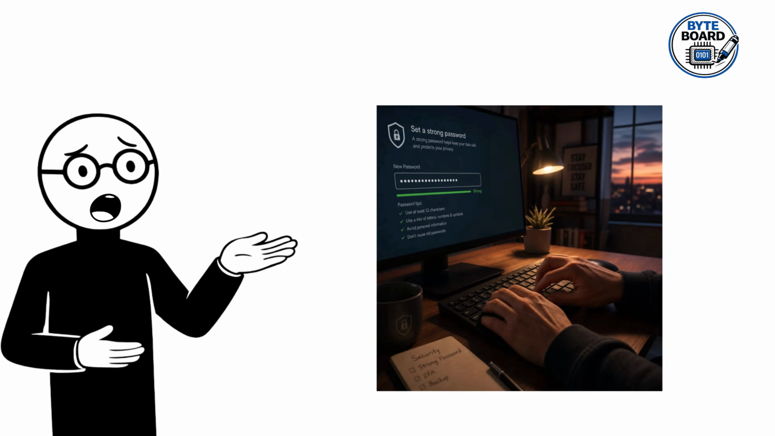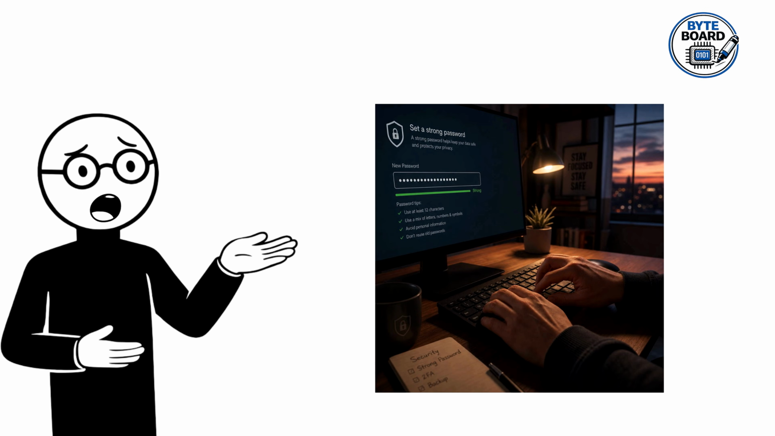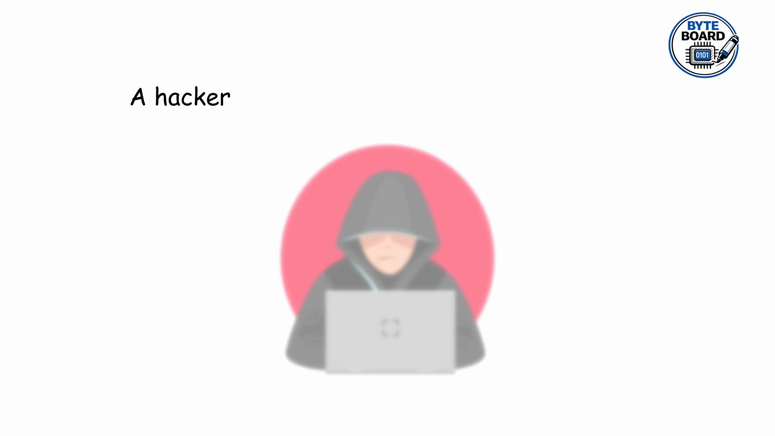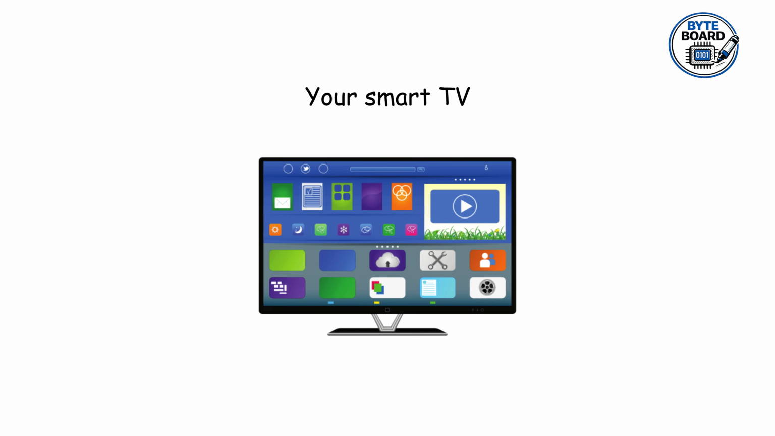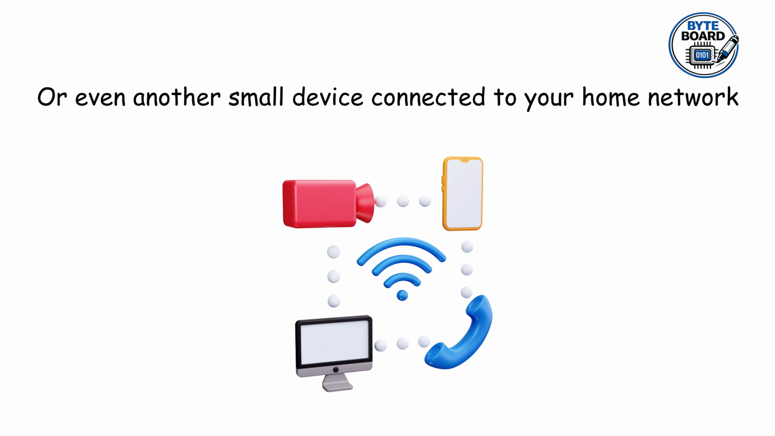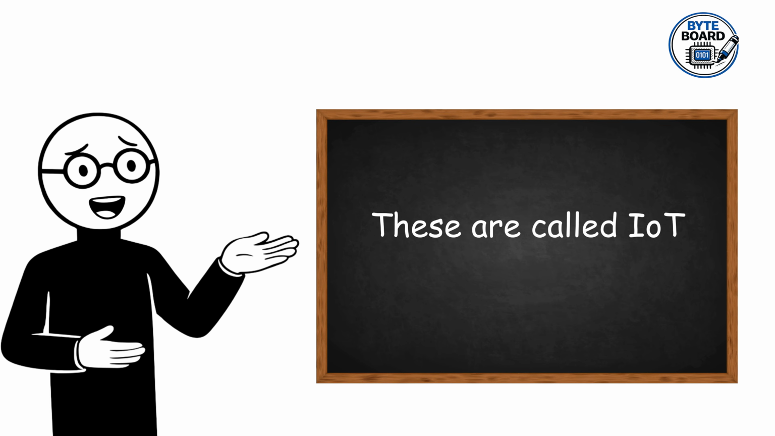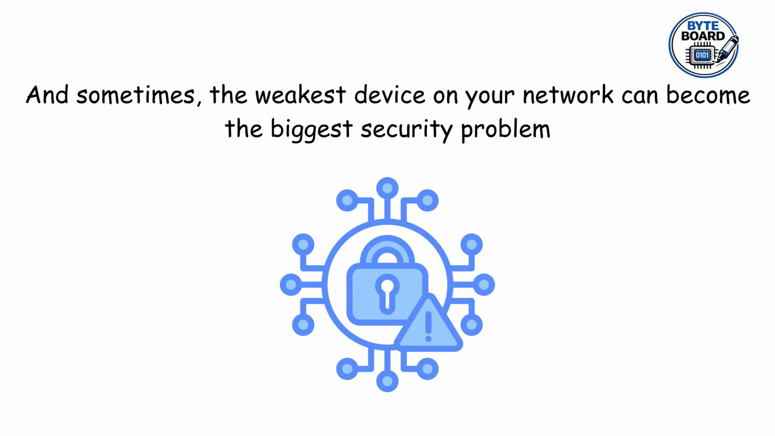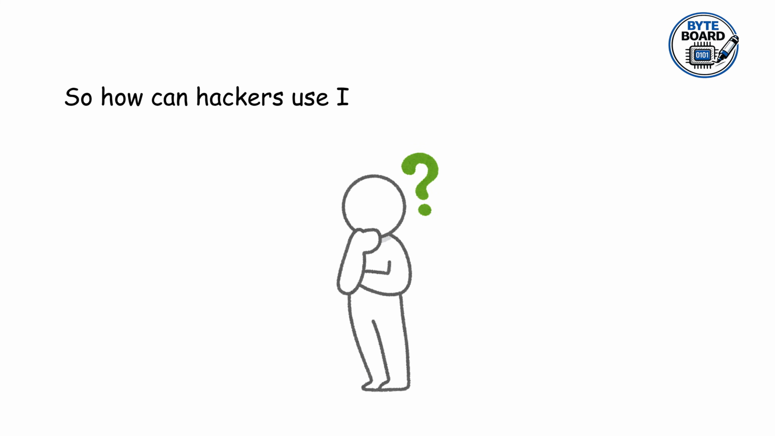Imagine this: you secure your computer with a strong password, your Wi-Fi has encryption, your phone is protected. But then, a hacker finds another way into your network: your smart camera, your smart TV, your Wi-Fi enabled plug, or even another small device connected to your home network. These are called IoT devices, and sometimes, the weakest device on your network can become the biggest security problem. So how can hackers use IoT devices to attack a network?